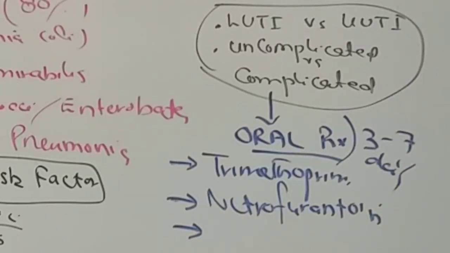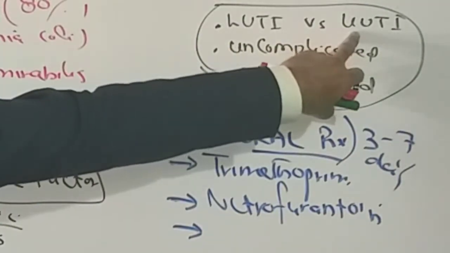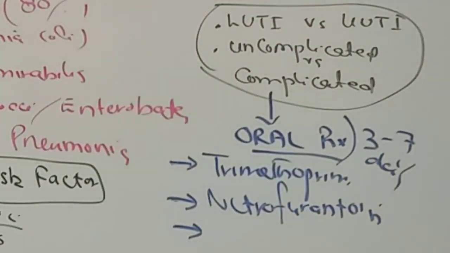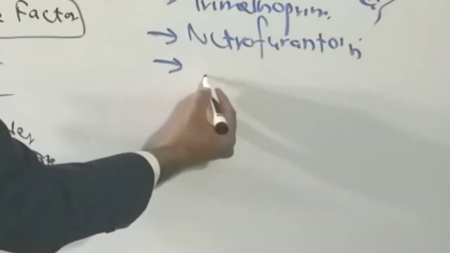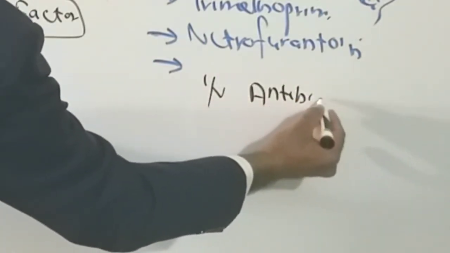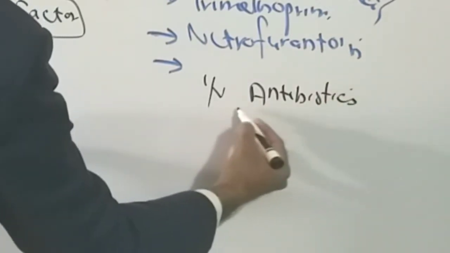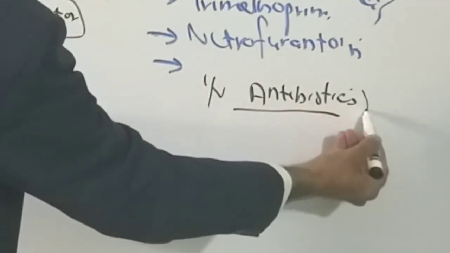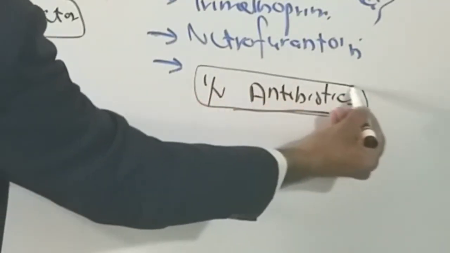Now, if a patient has either an upper urinary tract infection or has developed a complicated urinary tract infection, then you need to start these patients on IV antibiotics. You need to give these IV antibiotics for as long as the patient is feverish. Once the patient is off the fever, then you can send the patient on oral medications, like amoxicillin, trimethoprim, and nitrofurantoin.